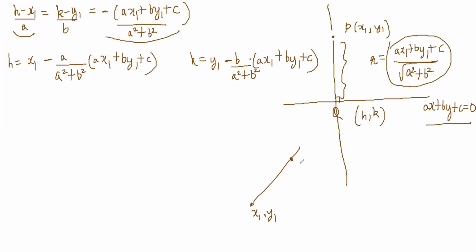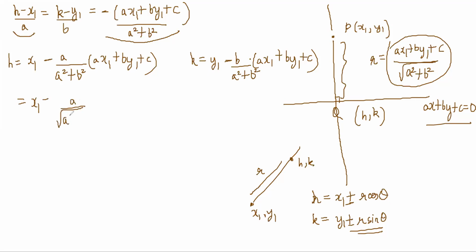Now remember that when we did parametric form, we were going from x1, y1 to another point h, k. If this distance is r, we can write h is equal to x1 plus or minus r cos theta, and k is equal to y1 plus or minus r sin theta, right? And now notice that r distance is root over. So I will separate it out like this: x1 minus a by root over (a square plus b square) into (ax1 plus by1 plus c) by root over (a square plus b square). This is your r, right?